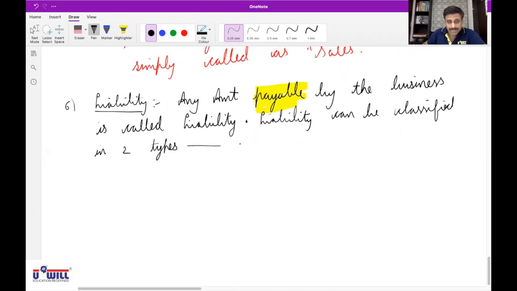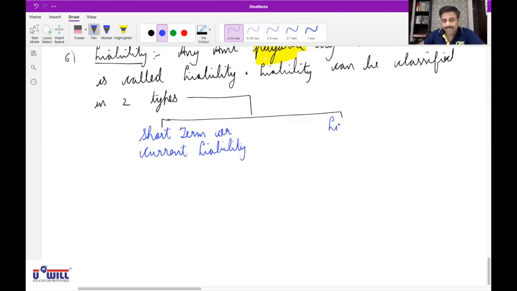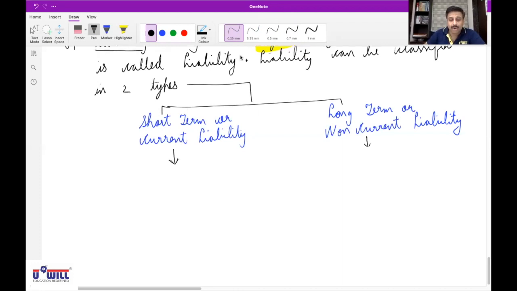Below that, short term, or it is also called as current liability. And the other one is long term, or it is also called as non-current liability.